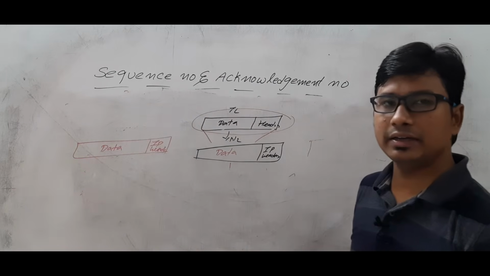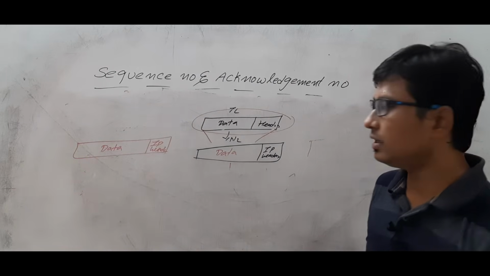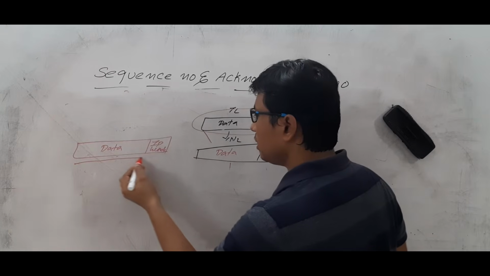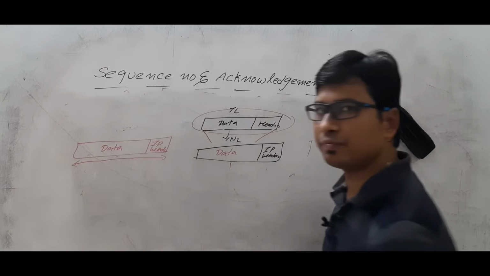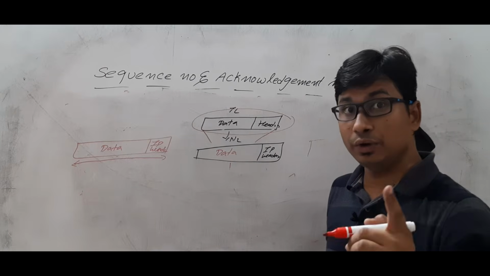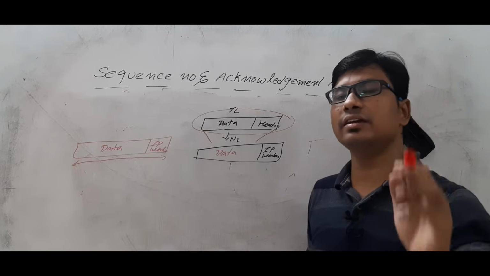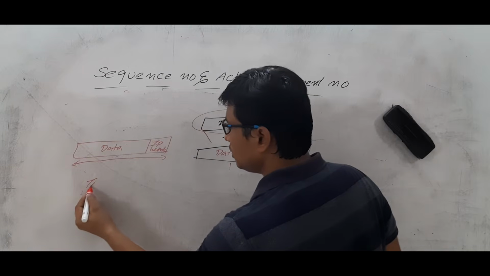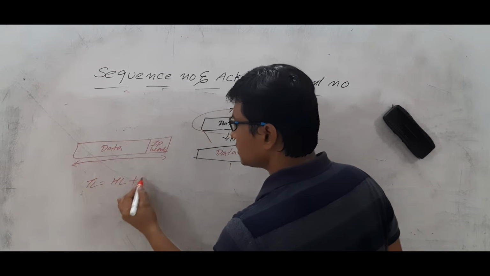Now the IP header has a field called total length. It can identify the total length of the packet or datagram. What is the total length? Including the header length and the data. Total length will tell you header length plus data.